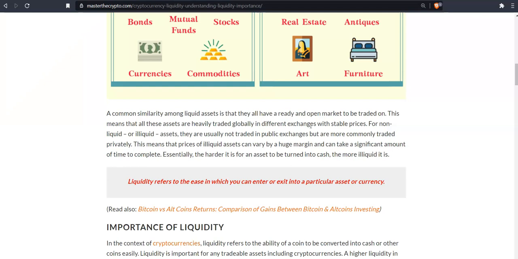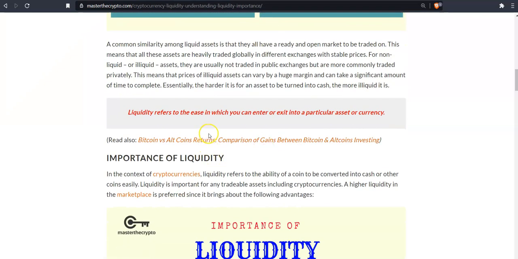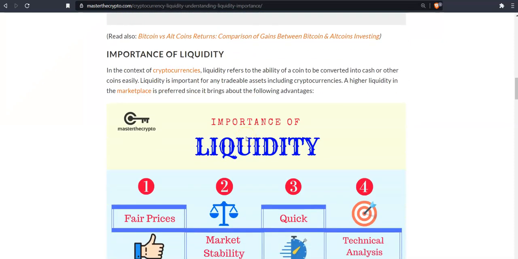This means that prices of illiquid assets can vary by a huge margin and can take a significant amount of time to complete. Essentially, the harder it is for an asset to be turned into cash, the more illiquid it is. Liquidity refers to the ease with which you can enter and exit a particular asset or currency. So, let's have a look at the importance of liquidity.